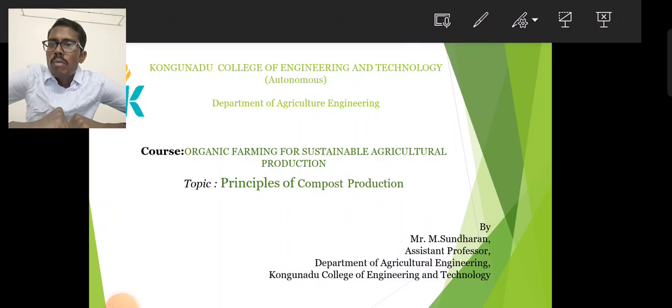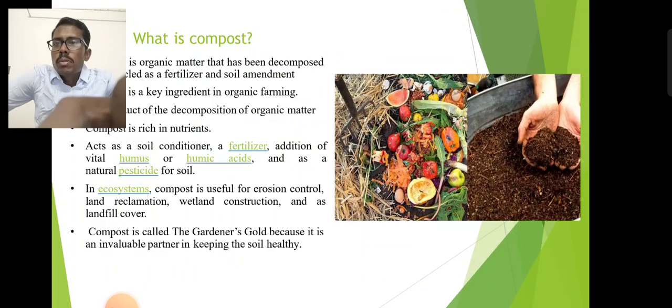In the course of organic farming for sustainable agriculture production, today's topic will be the principles of compost production: what is compost, its uses, its benefits, and its principles, and how the compost is made. So let us see about that. First we study what compost is.